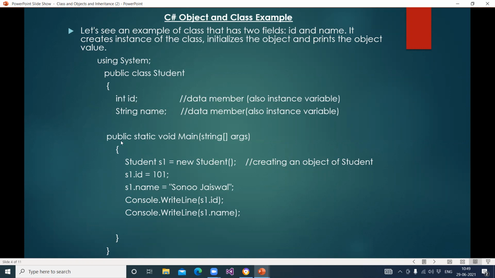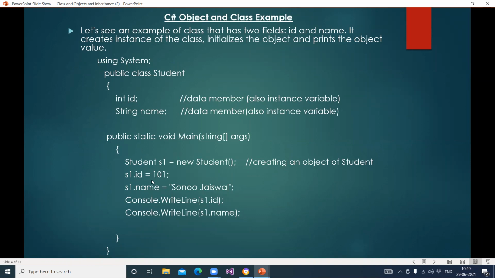Then here we are creating the main, public static void main. This is the main method. What is the meaning of main? The execution of the program starts from here. Then here the object is created. How is the object created? Class name, object name equals new, and the class name. S1 is the object, Student is the class.